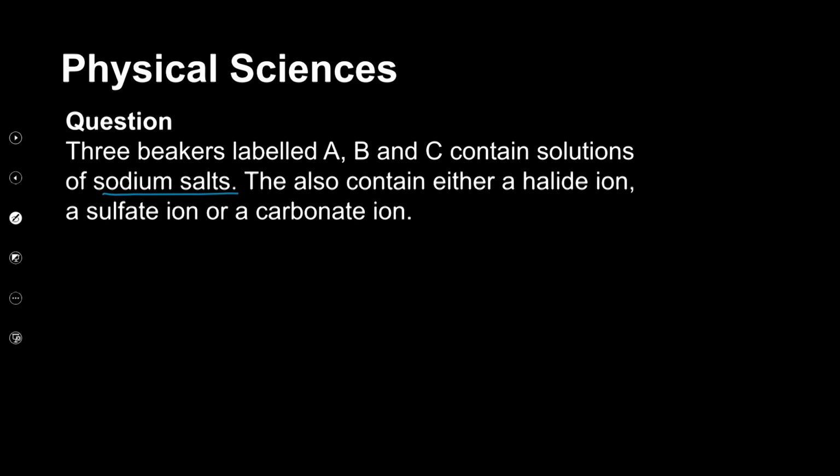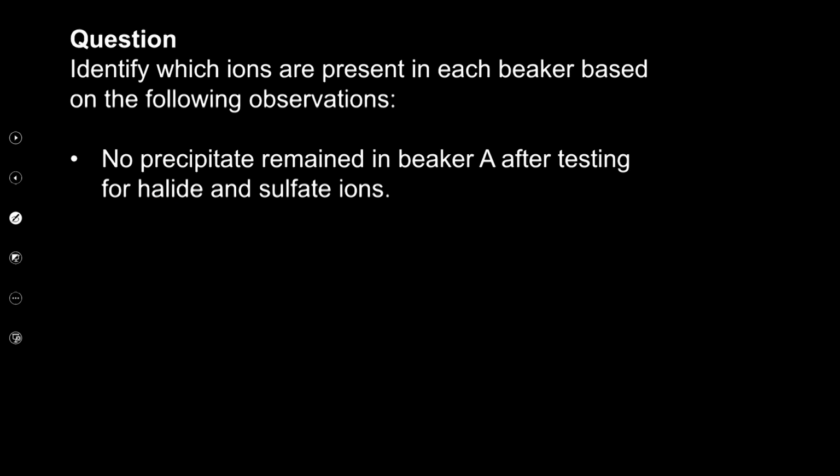They also contain either a halide ion, a sulfate ion, or a carbonate. So it's either a halide, a sulfate, or a carbonate, right? Now, these are the clues. No precipitate remained in beaker A after testing for halide and sulfate ions, okay? So there was no precipitate that was formed. These are some of the clues.